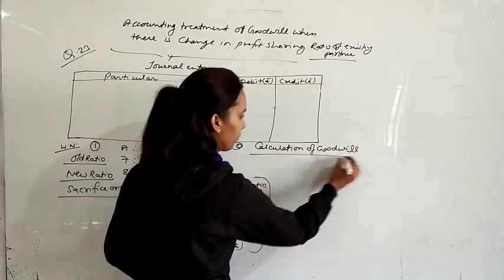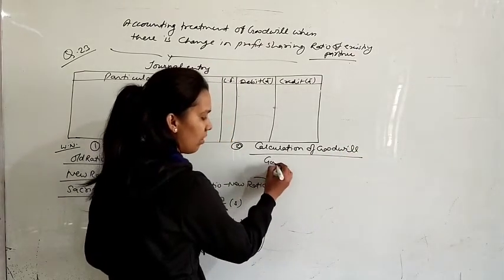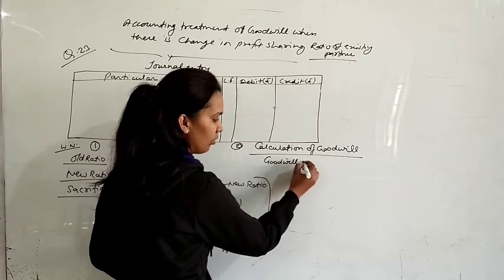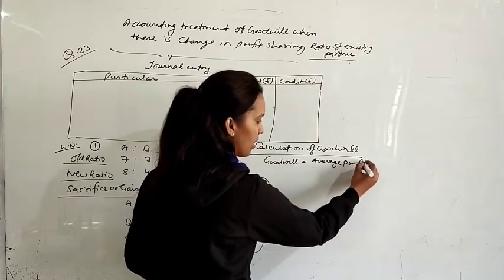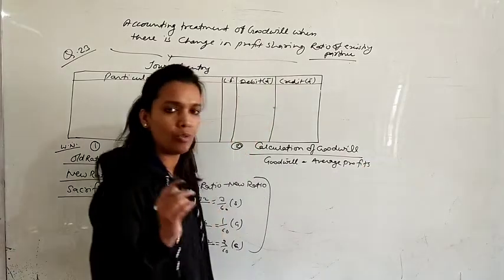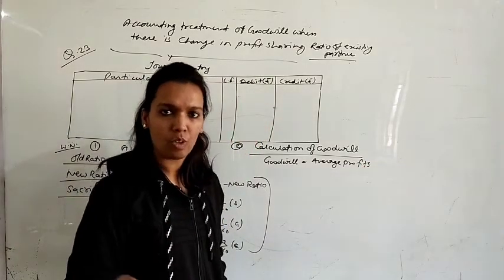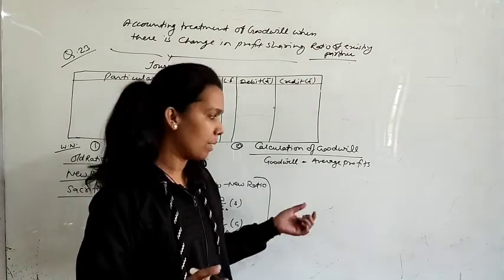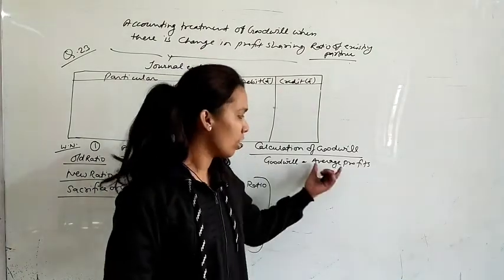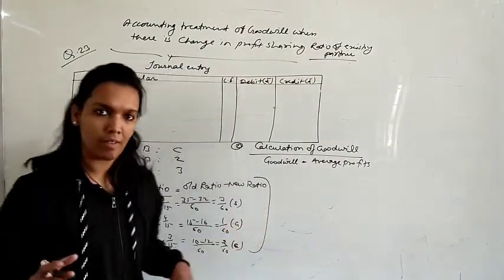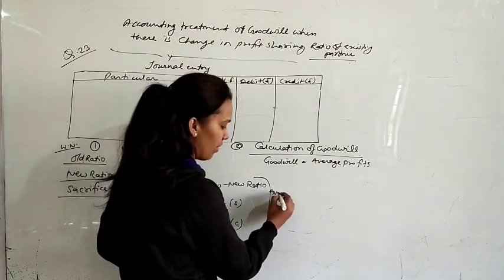Goodwill equals to average profits. It is said in the question that goodwill is to be valued of 3 years average profit, only 3 years average profit. We don't have to multiply it by any number of years purchase because that is not given in the question. So it will be calculated only of 3 years average profit. So write down the average profits